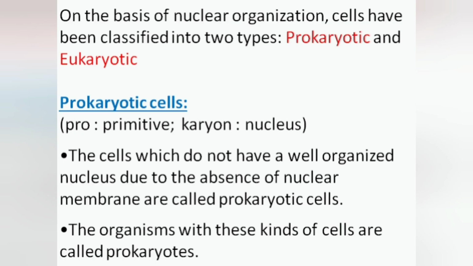Students, on the basis of nuclear organization, cells have been classified into two types, prokaryotic and eukaryotic. Now we will study prokaryotic cells. Pro means primitive, karyon means nucleus. So, the cells which do not have a well-organized nucleus due to the absence of nuclear membrane are called prokaryotic cells. The organisms with these kinds of cells are called prokaryotes.